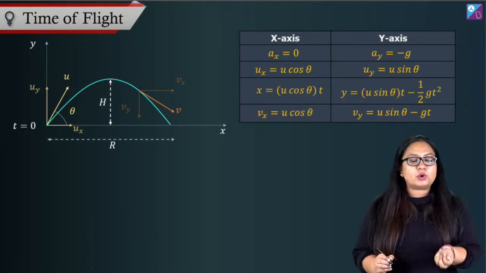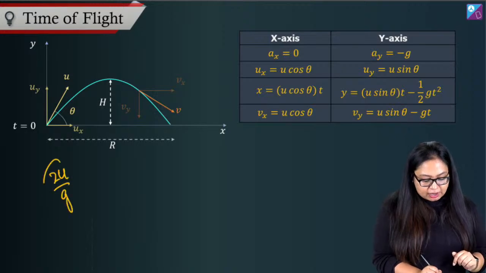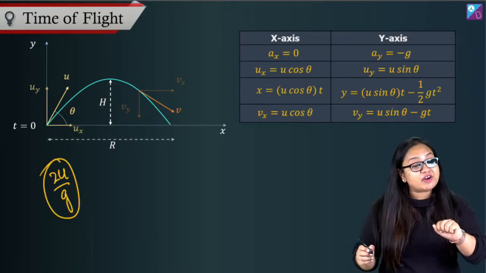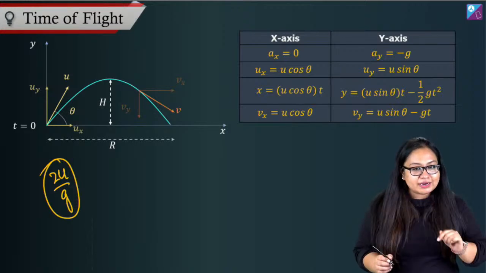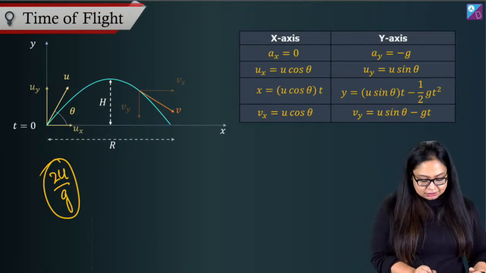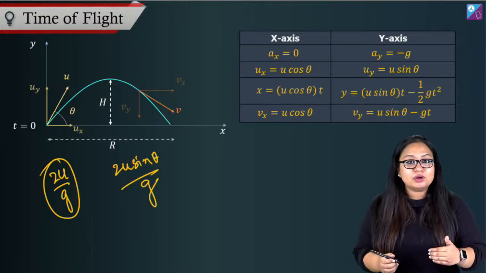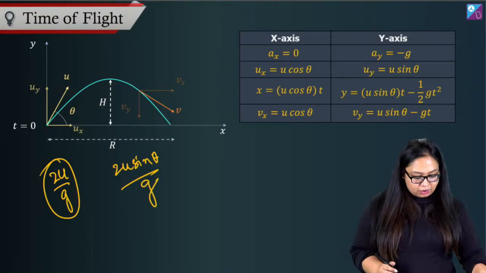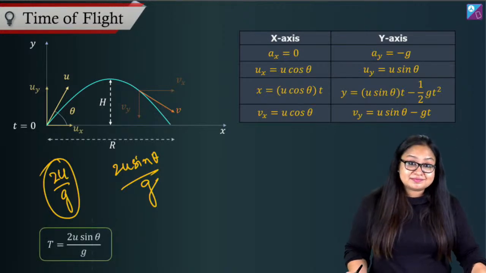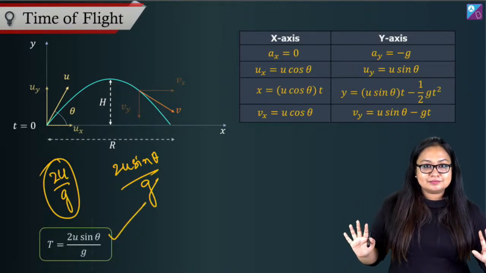It's going to take 2u by g to come back down. So now if I take a ball and throw it up with u sin theta, how long will it take? Yes, 2u sin theta by g, right? Instead of u, I'm throwing it up with u sin theta now. That is our time of flight. Time of flight for a projectile, 2u sin theta by g.